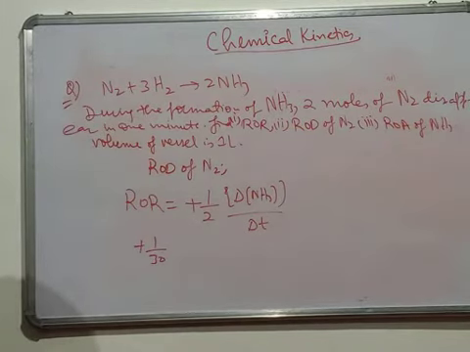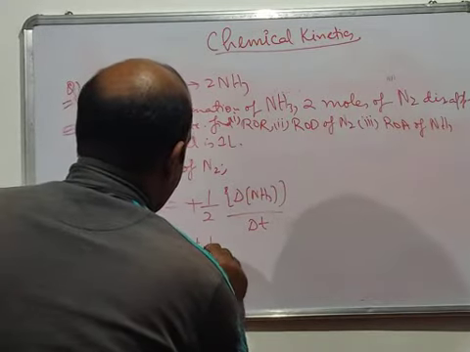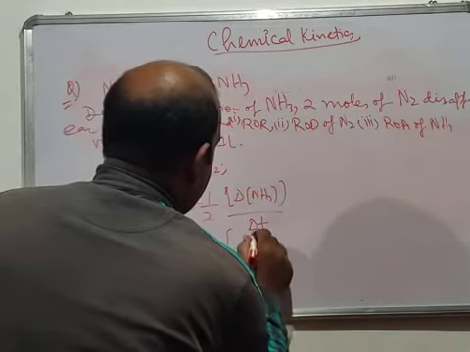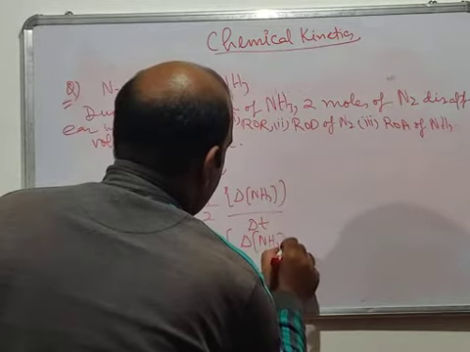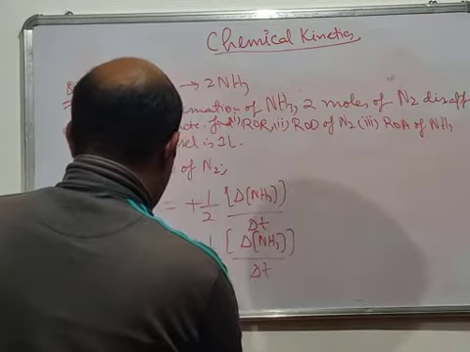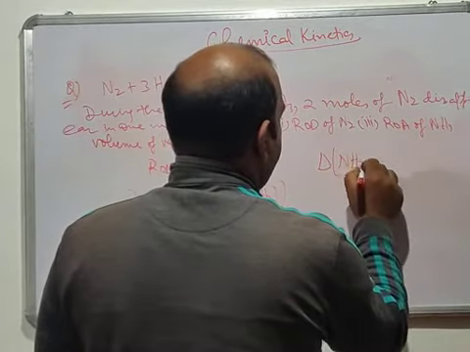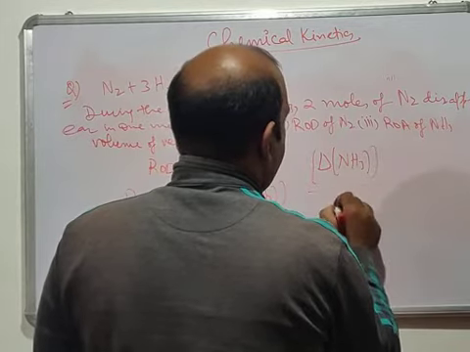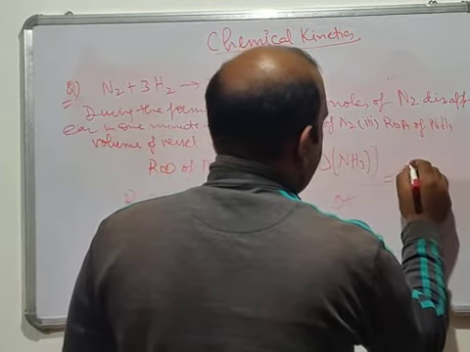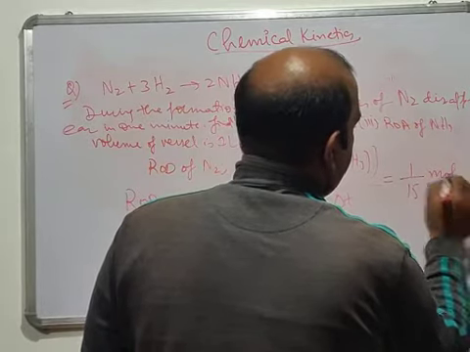That's plus 1 by 30 is equal to plus 1 by 2 del NH3 by del T. Now here 2 into 1 by 30 is 1 by 15, so del NH3 divided by del T is equal to plus 1 by 15 moles per liter per second.